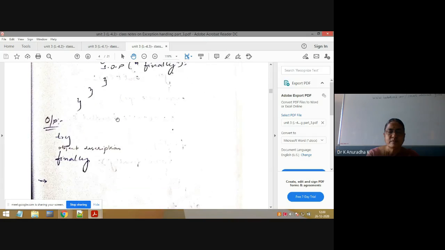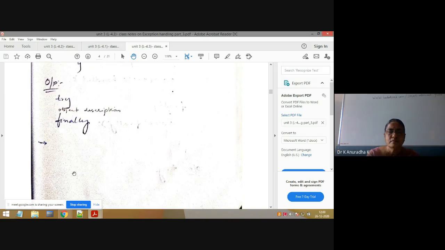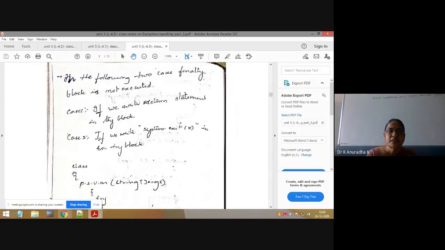Okay. So here try, and this is finally, and here you will get, as I explained in the morning, default exception handling. That object description you will get, which means the object information is printed as output.